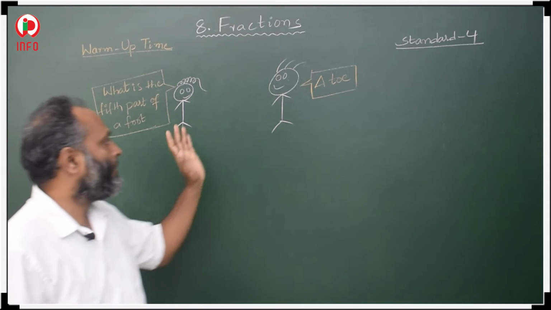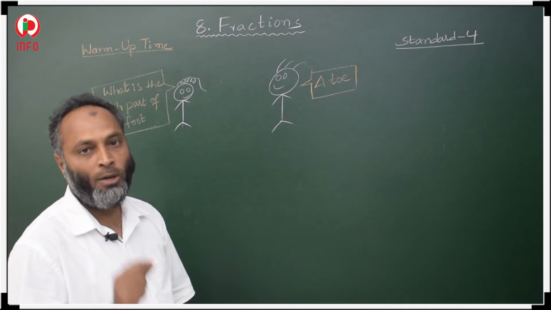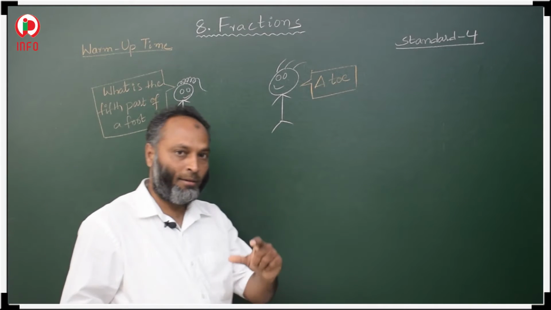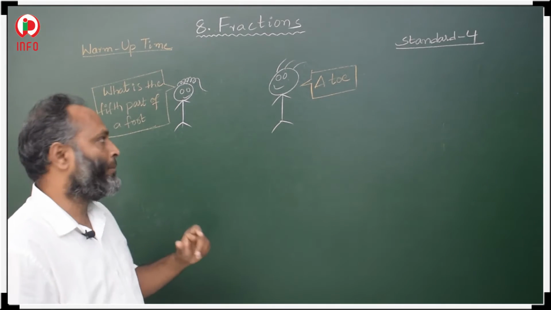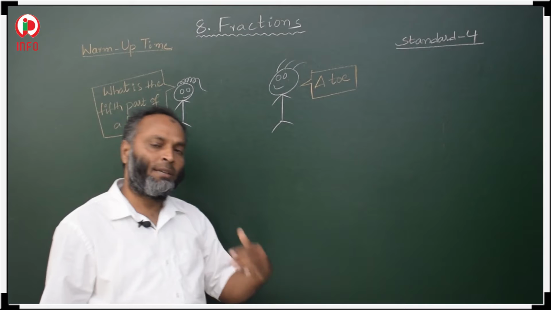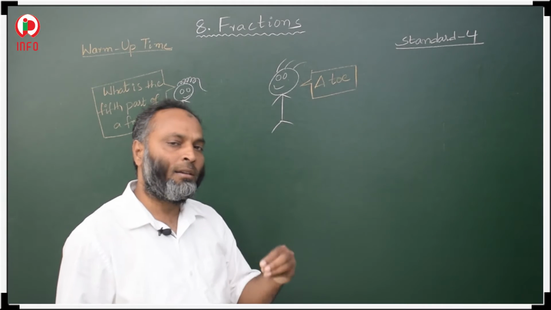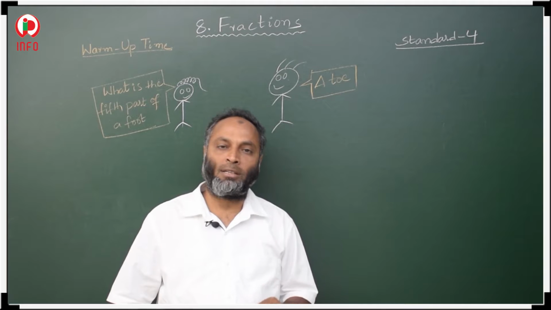So what does the boy reply? A toe. A toe means a finger, the length of that. So that is the fifth part of a foot. Here the fifth part, seventh part, 10th part, all of this comes under fractions.